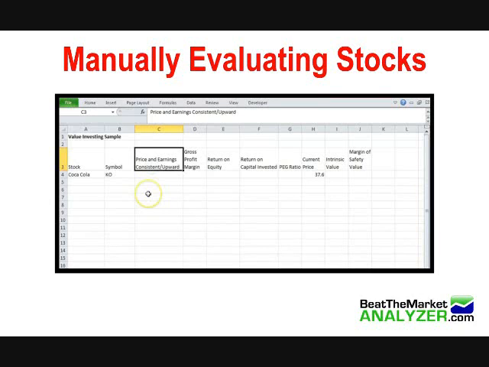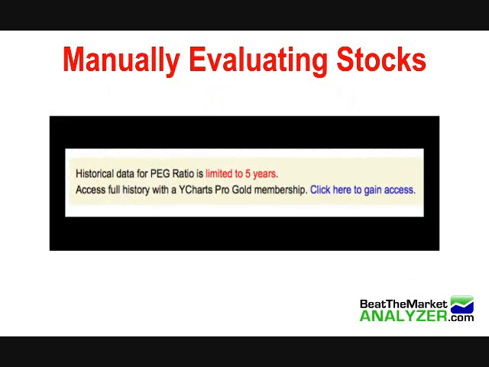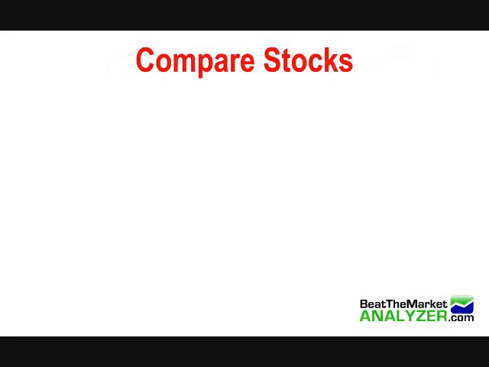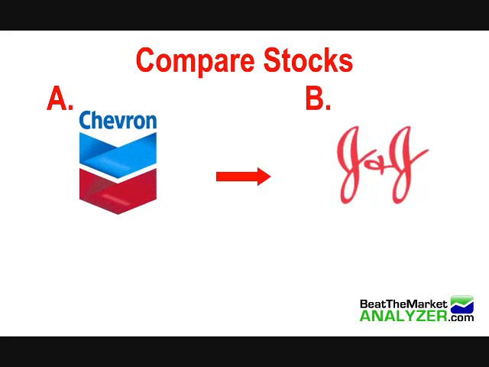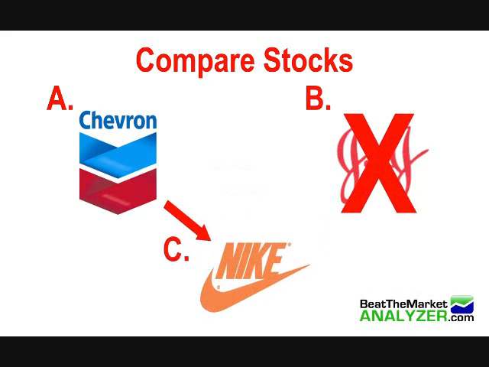The other thing is that sites will often charge you a fee to get this data. They don't provide all of the data for free, and especially when you're trying to get 5 to 10 year historic data, they'll often charge you for this information. So let's say that we did get the data that we needed, and we punch it into our Excel sheet. Now we still have to compare company A to company B and see which is the better company. After we do that, we compare company A to C, and so on.